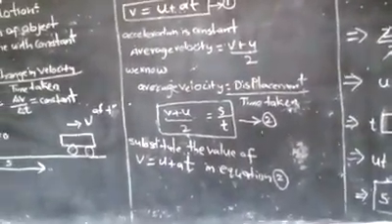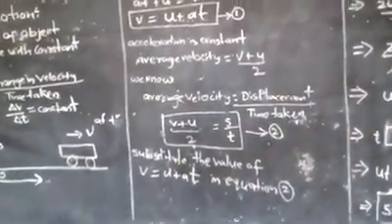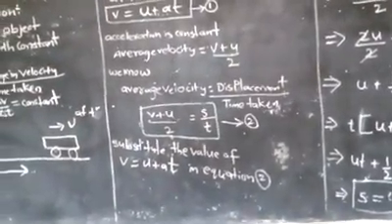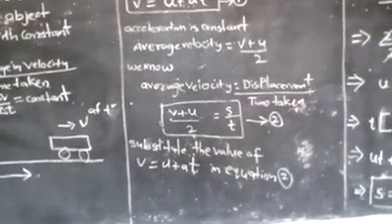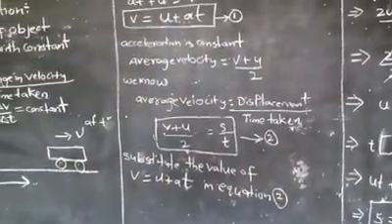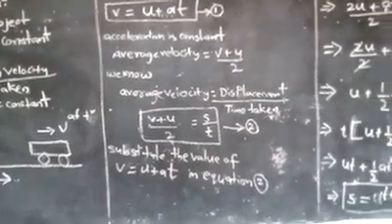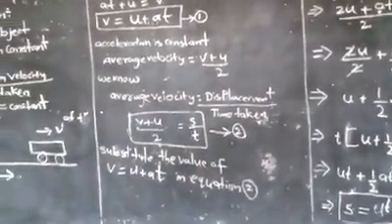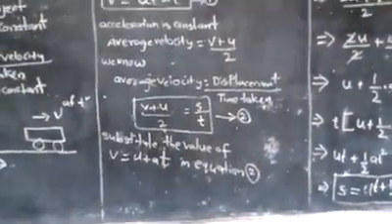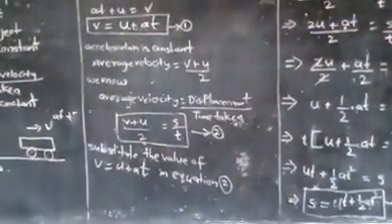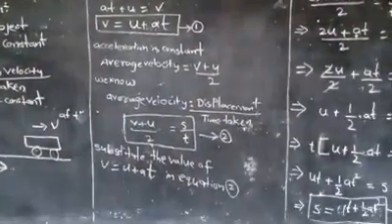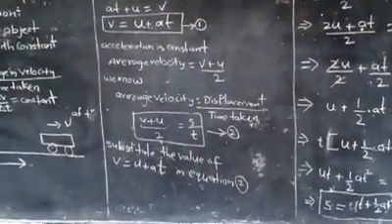We know that average velocity is equal to (v + u)/2, which is equal to displacement by time taken, that is s by t. So (v + u)/2 = s/t. So this is nothing but equation 2.